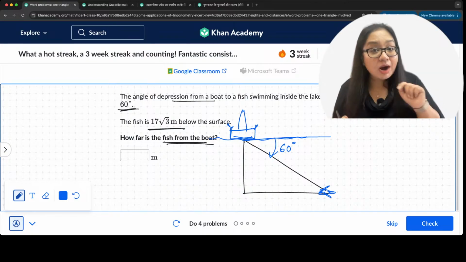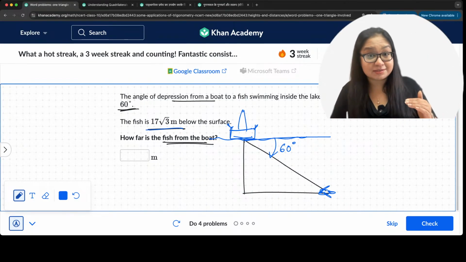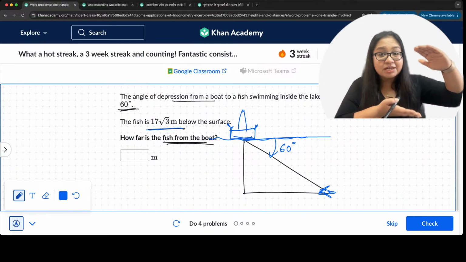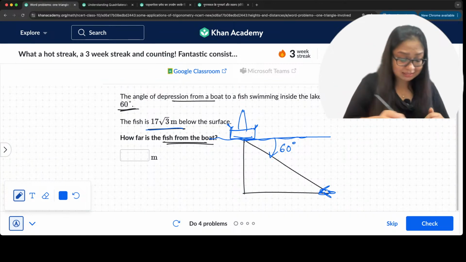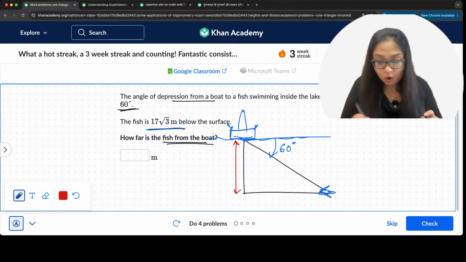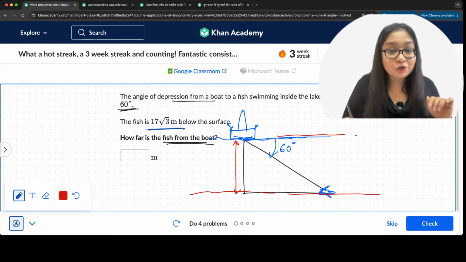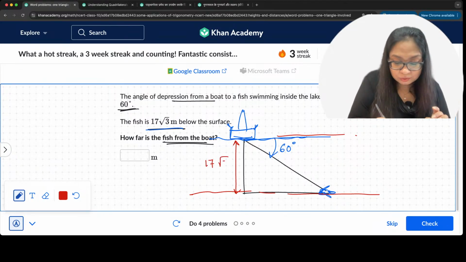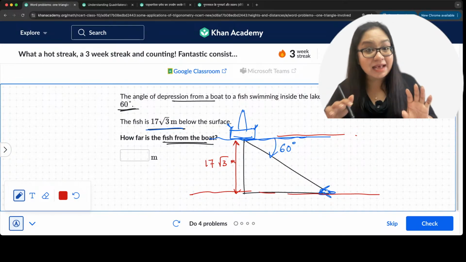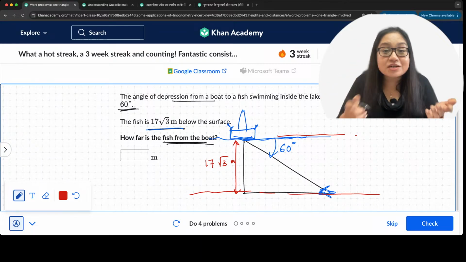What else is given? The fish is 17 root 3 meters below the surface. So the depth below the surface is given as 17 root 3 meters. Here I have 17 root 3 meters as the depth of the fish. Fish is at this level and surface is at this level. This is the diagram. Everybody gets this? Okay. Now what?